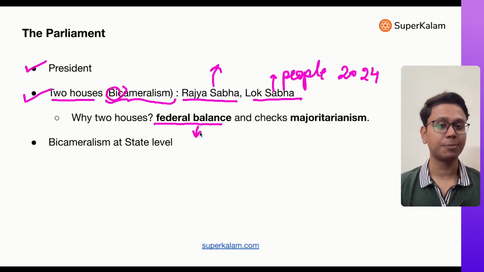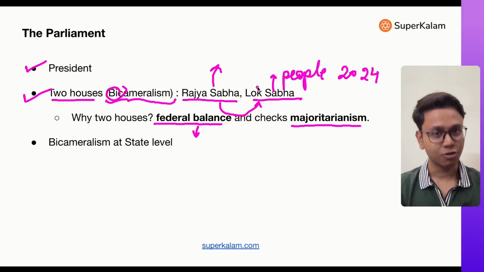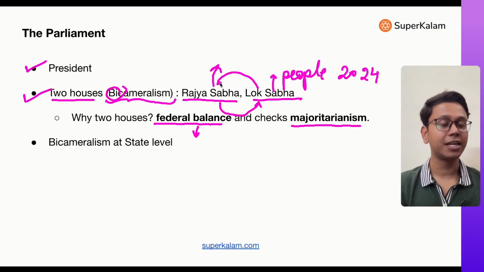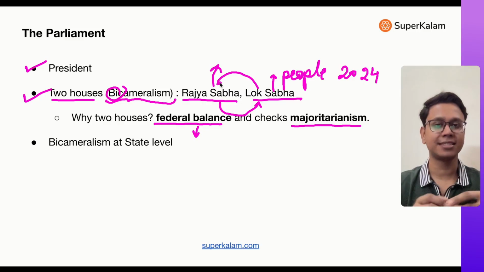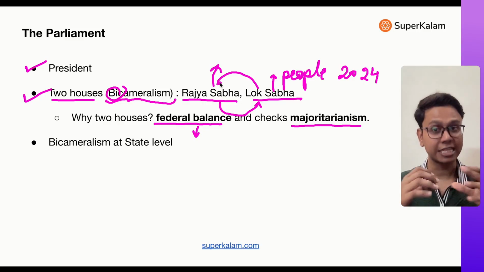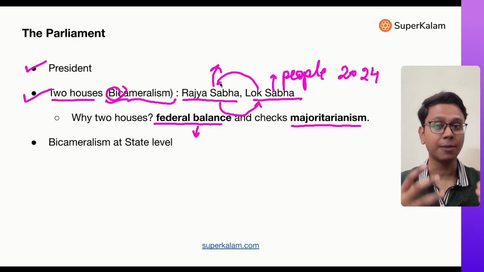States' voice, states' aspirations, states' needs, states' concerns are heard, and we also avoid majoritarianism because Rajya Sabha checks Lok Sabha. Lok Sabha also checks Rajya Sabha. Therefore, it avoids any type of majoritarianism. It ensures that there is a consensus. The view of Rajya Sabha is also taken, the view of Lok Sabha is also taken. That's why bicameralism, two houses, becomes important. Now, why is the president called a part of parliament?